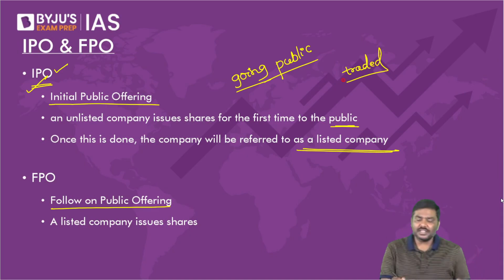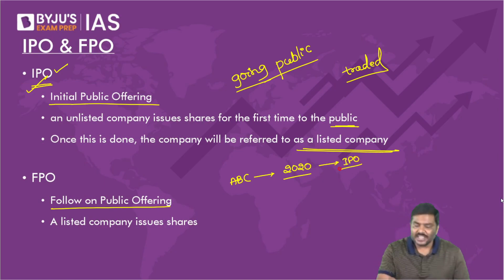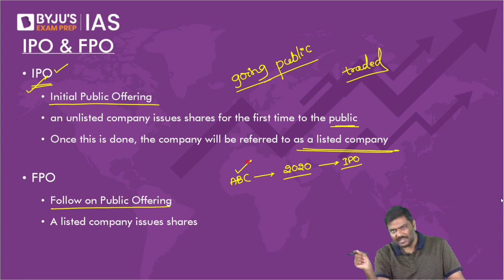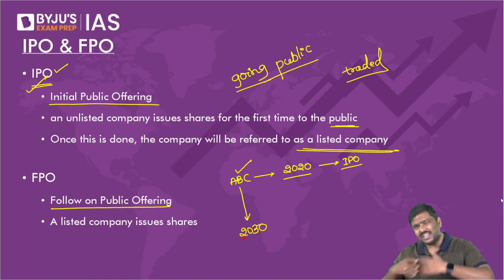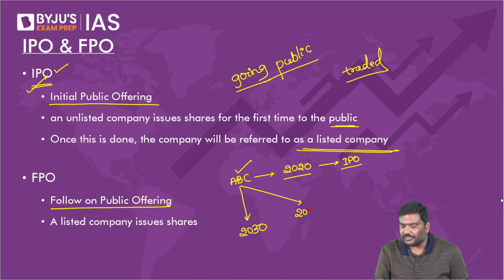Now, imagine there is a company ABC. It has conducted an IPO in 2020. Can I call this a listed company now? Yes. Now the same company, which is a listed company, I repeat, the same company, that is ABC, can again issue shares in 2030. They can do that. They can again issue shares in 2045.